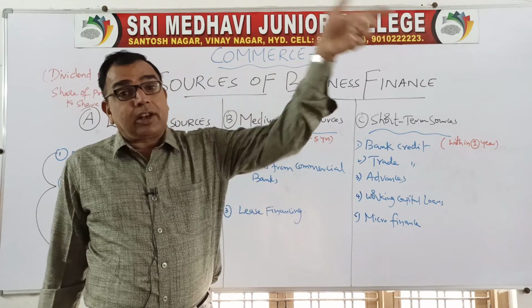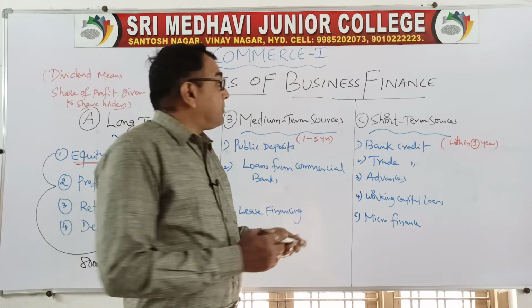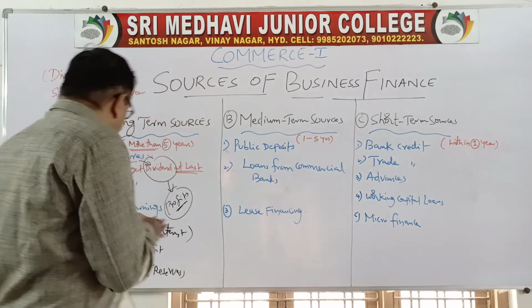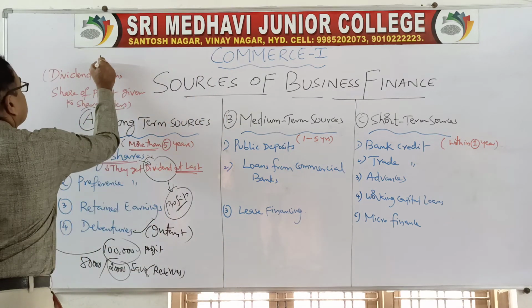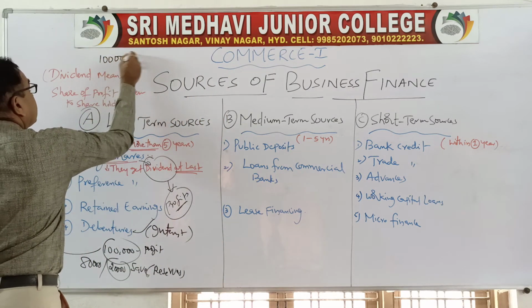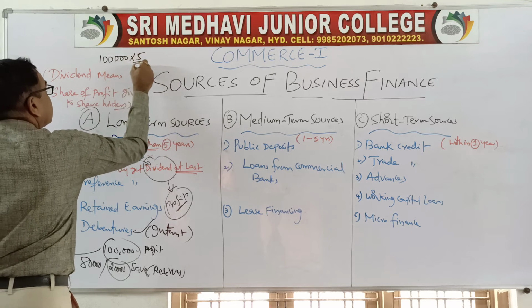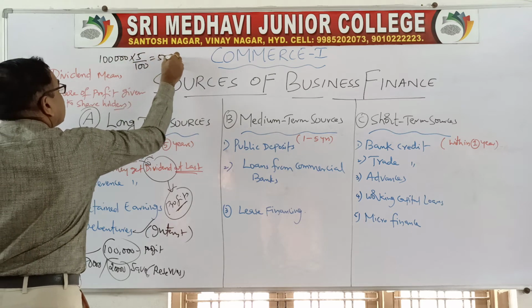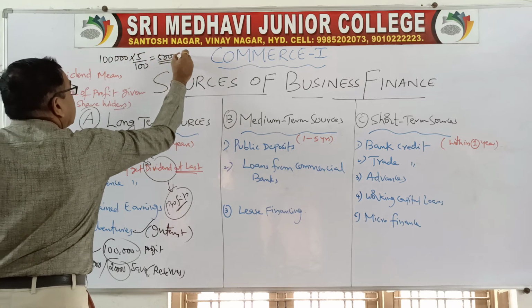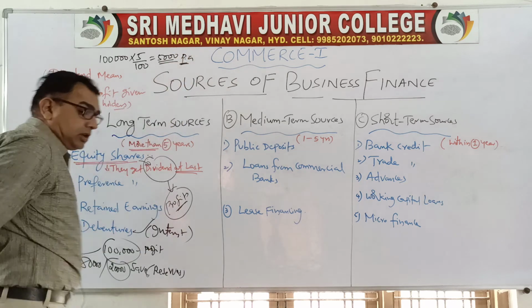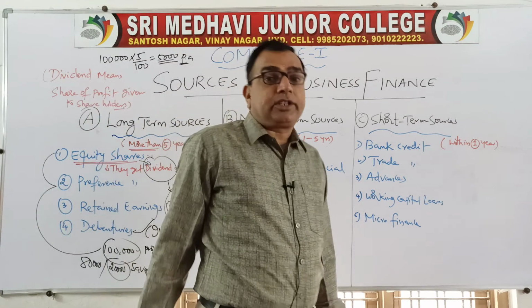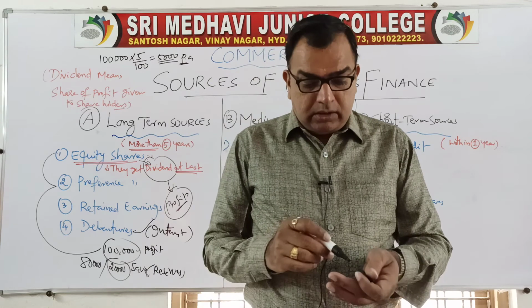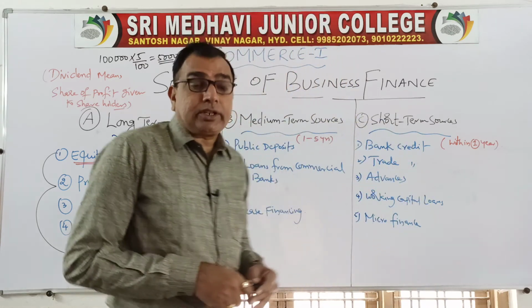Say for example, you have given 1 lakh rupees. The company has promised to pay 5% interest. On 1 lakh rupees at 5% interest, every year you will get 5,000 rupees. 5,000 rupees per annum you will get. Clear? So that is what is called debentures.